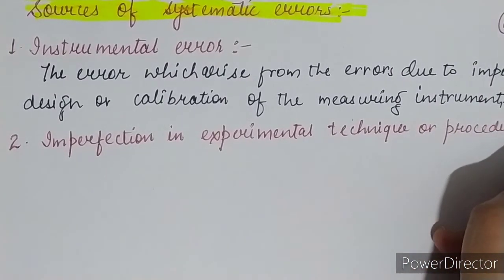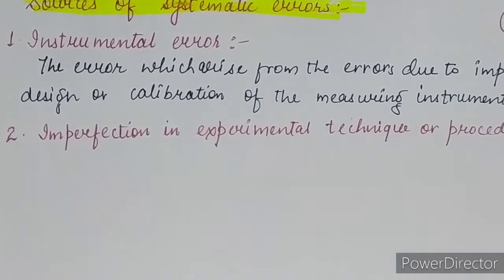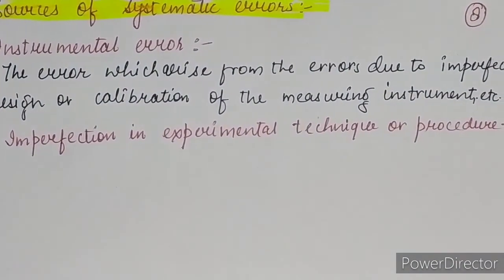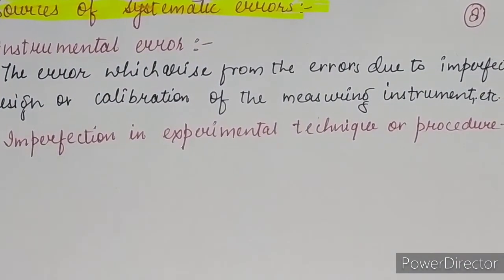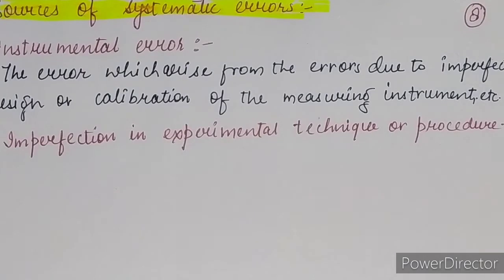If the procedure and the technique which we use to measure the value are not perfect, then we get an error. So that is the imperfection in the experimental technique or procedure.